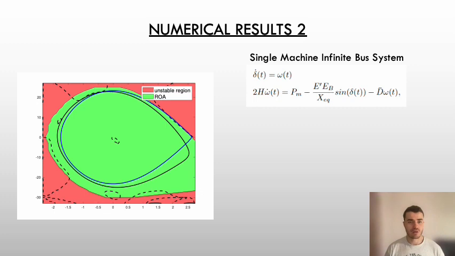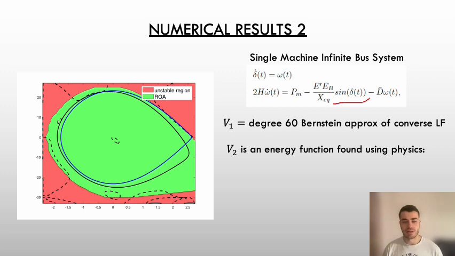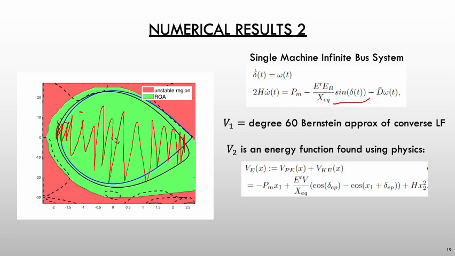Here's a second numerical result where we looked at this machine infinite bus system that has a non-polynomial vector field, and we looked at using a 60-degree Bernstein approximation of the converse Lyapunov function together with a known analytical energy function that's given in this box. And together, the union of the two sublevel sets can be shown to be a subset of the region of attraction, and this is improved upon just using the energy function alone.